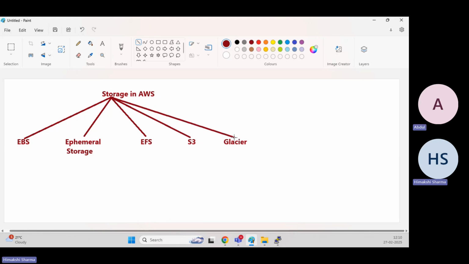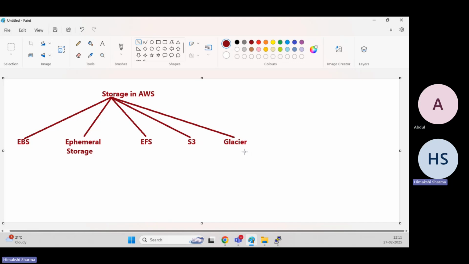Here we store data which needs to be archived, which is important for us. We can't get it deleted, but we need it at lower cost. For example, if I request that data today, it may take 4 hours or 24 hours. There are different options to retrieve that data. A certain time period is needed to make that data available to the user.